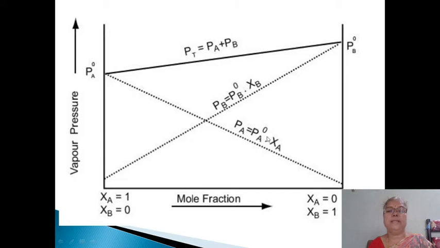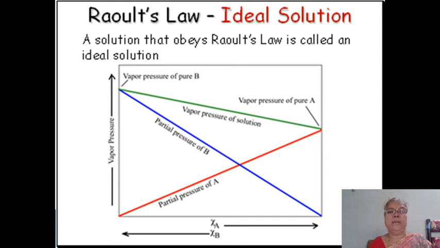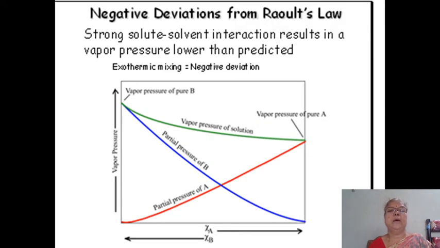We get straight lines, and when instead of getting straight lines we get curved lines, these solutions are non-ideal or real. Here again, this is the graph for ideal solutions. See here, these solutions show curved lines, and these curved lines are below the straight line.